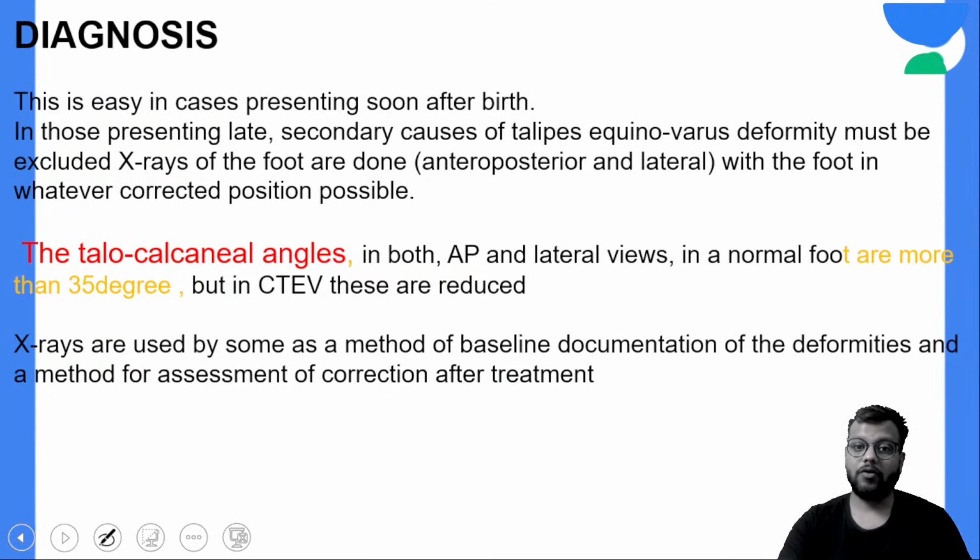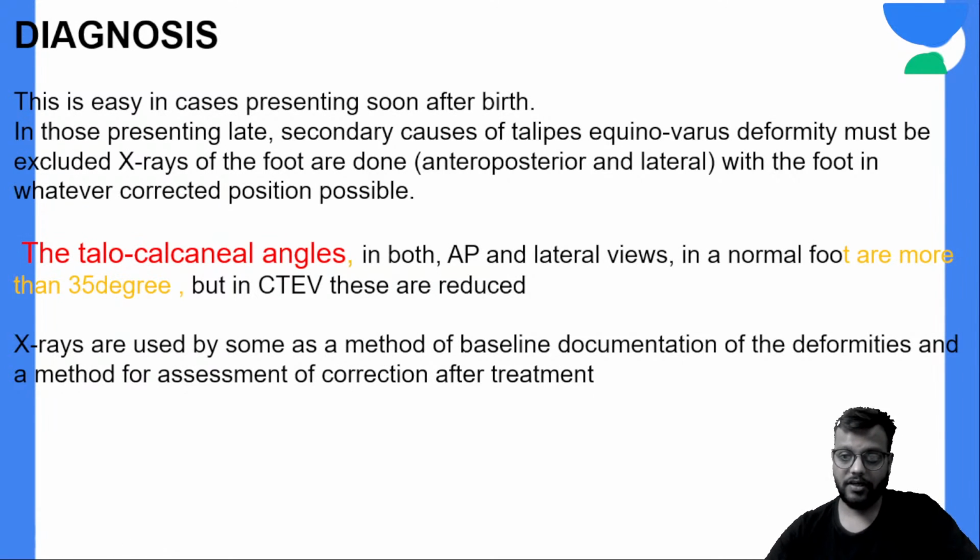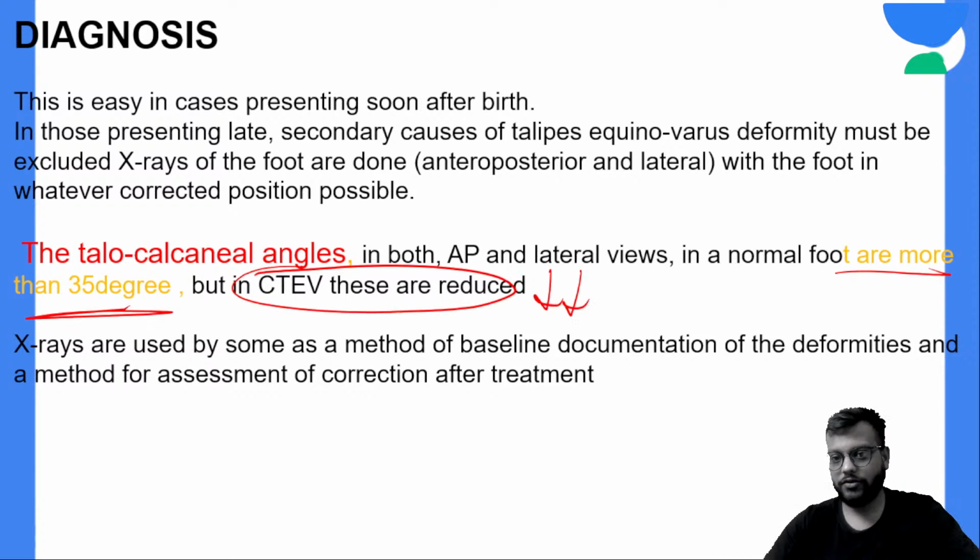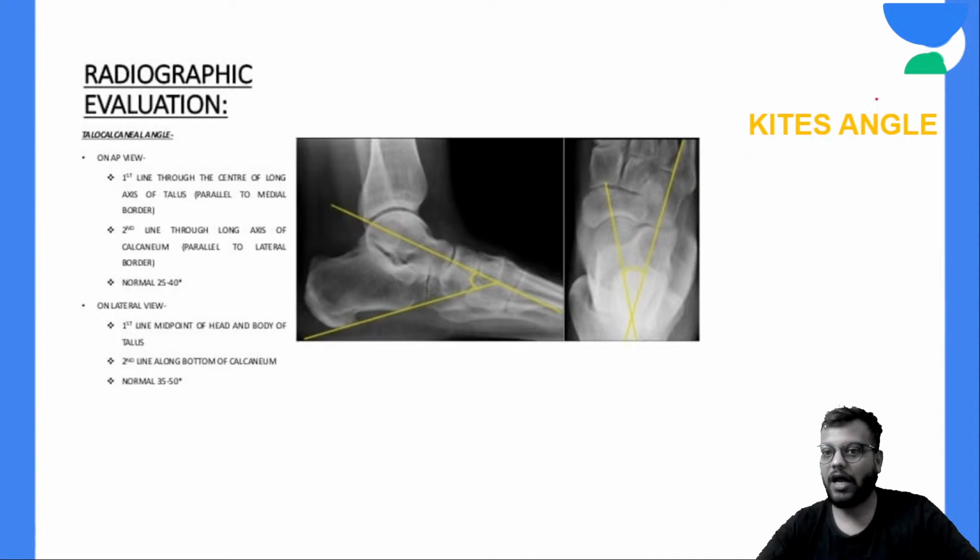Okay, now talocalcaneal angle are important, but उसमें आपको सिर्फ इतना सा याद रखना है कि normally the talocalcaneal angle is more than 35 degrees in the newborn. Okay, but in CTEV this angle is decreased. You have to just remember कि CTEV में the talocalcaneal angle is decreased, and इसमें the most important is your Kite's angle.